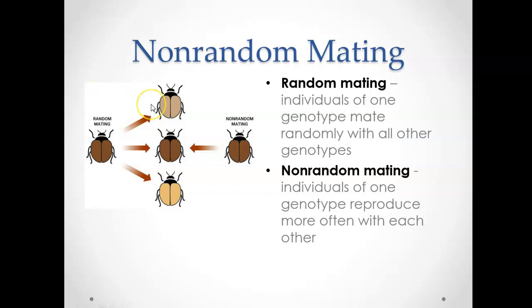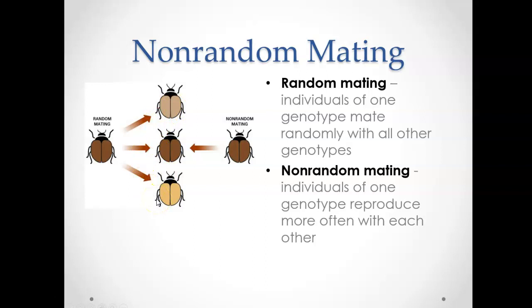So for example, let's take a population of beetles. And let's say we have 3 different colors of beetles. Okay, we have these, let's call it a beige beetle, and a brown beetle, and a yellow beetle. In a random mating situation, this brown beetle would equally choose to mate with any one of these other beetles. And if that happens, we would keep the frequency of all of these different colors the same in the population, because there's an equal chance that we could mate with anybody.